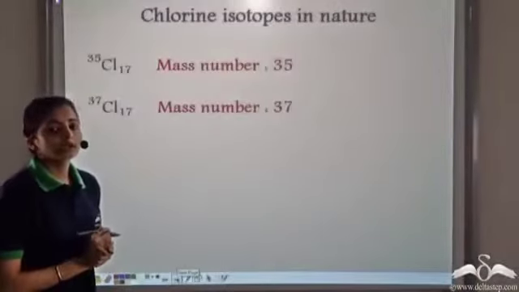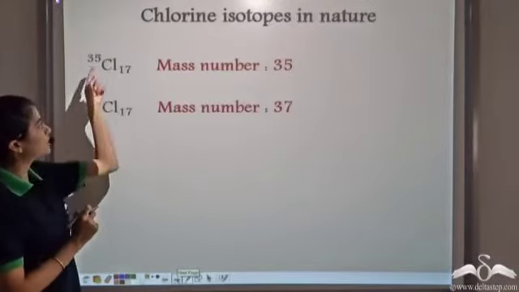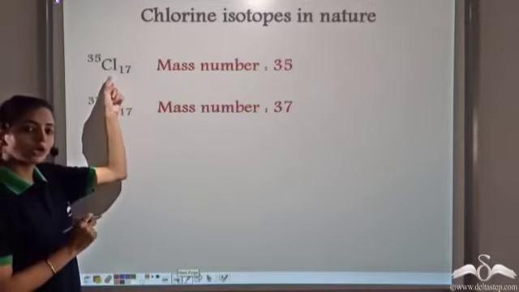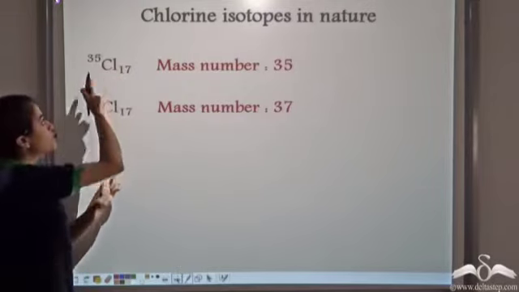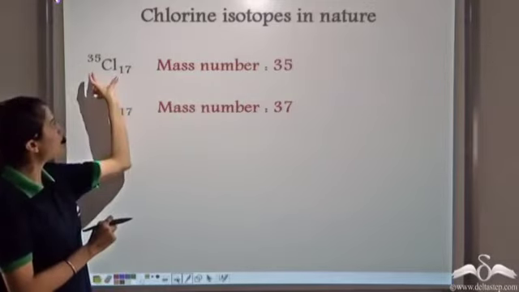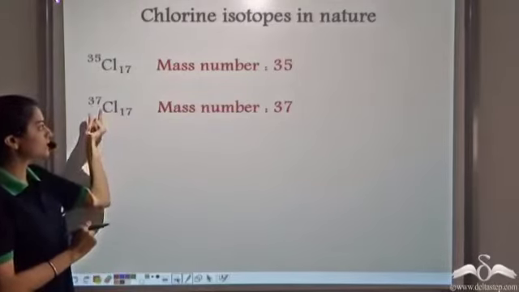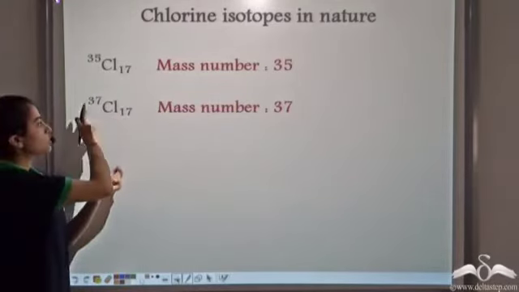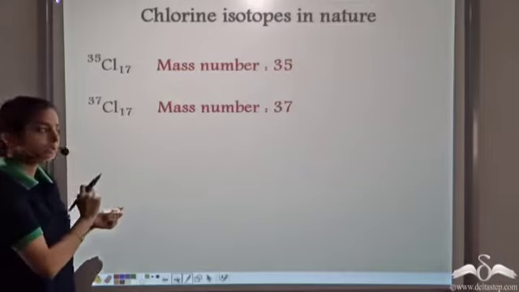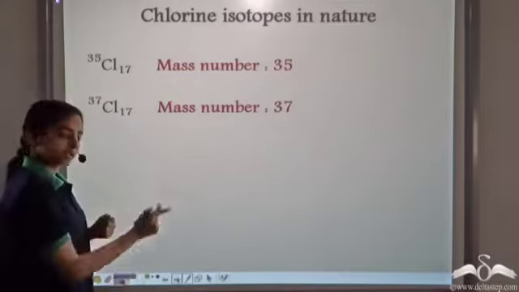Let's look at the chlorine isotopes in nature. There are two chlorine isotopes in nature, 35Cl17. So we know how we read this. The superscript is the mass number. So we have the mass number of this isotope as 35. The other isotope of chlorine is 37Cl17. So the superscript gives us the mass number. So the mass number of this chlorine isotope is 37.